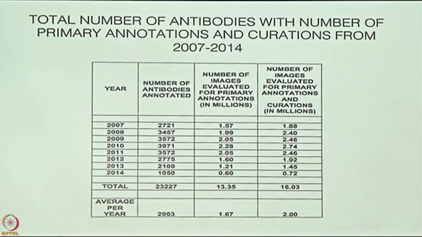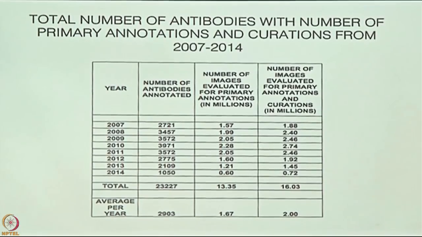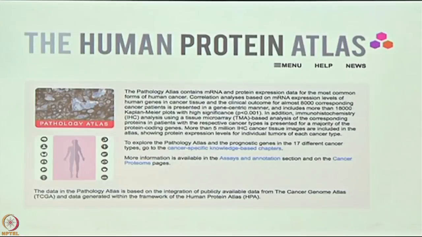And we had to work very hard to prove that there was really no difference whether they were annotated in India or in Sweden or in Norway or anywhere else. And everybody agreed. The statisticians became our best friends because they proved that. Now let me go on to the second part, which is a more recent event in the protein atlas.